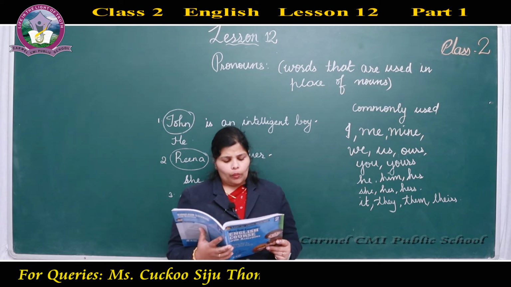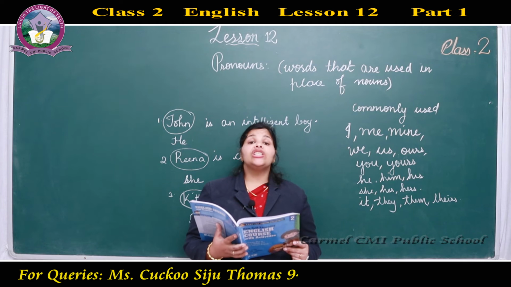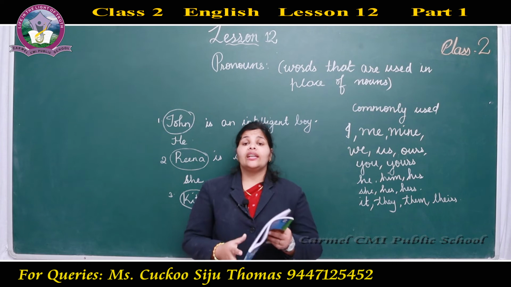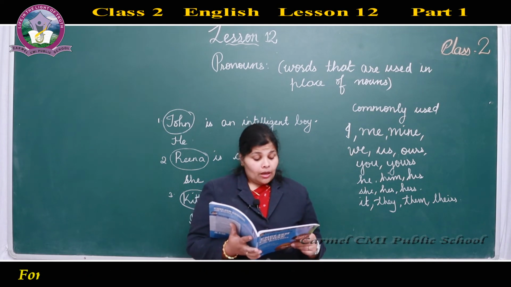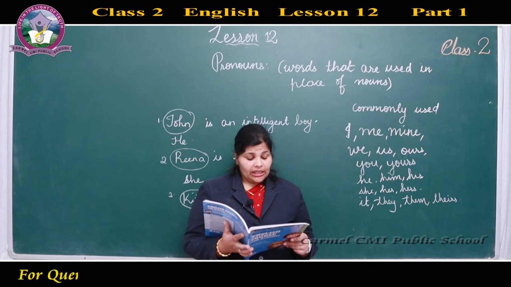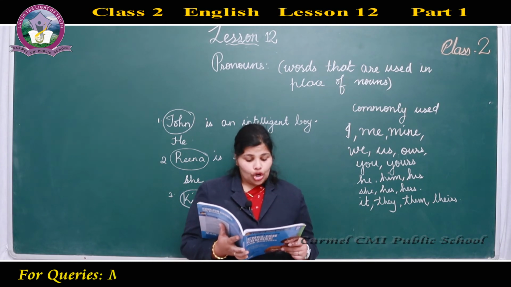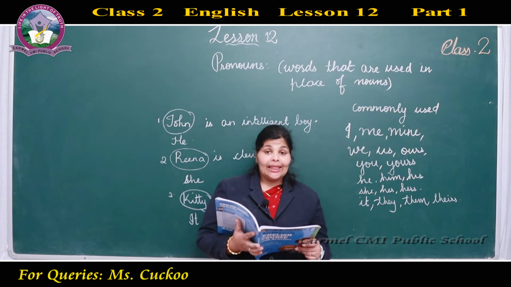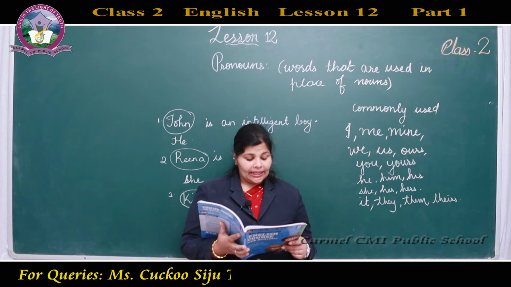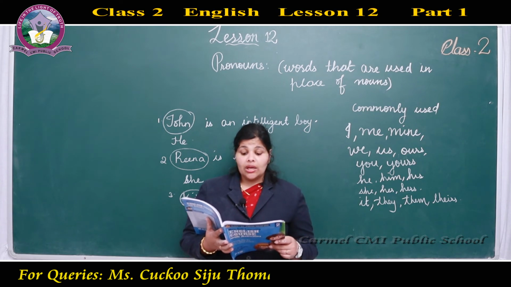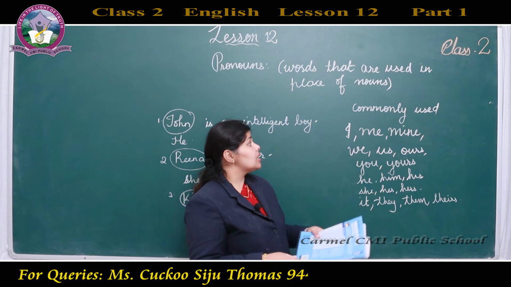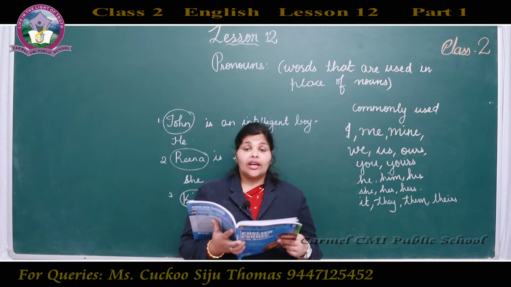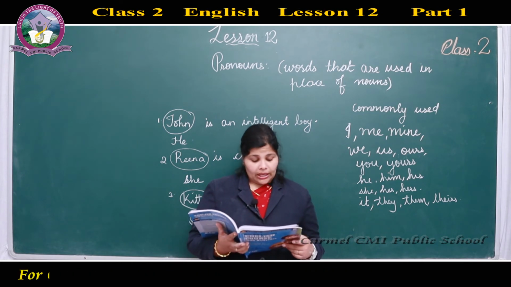It reads better now. This is because there is no repetition of names. Repetition means we are using it again and again. She replaced the noun Catty and he or him replaced John. We use he, she, it, I, we, they, him, them, us, me, you in place of nouns. So instead of nouns, we use these commonly used pronouns. Pronouns are the words that are used in place of nouns.